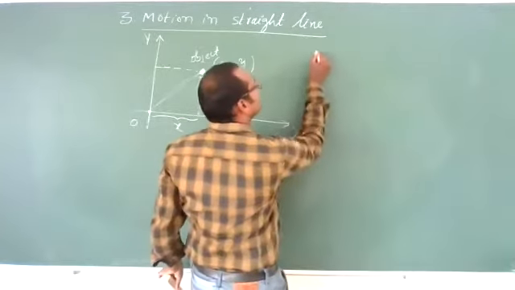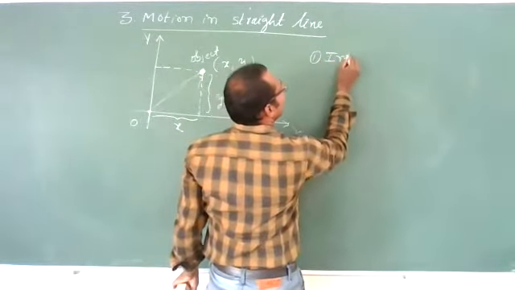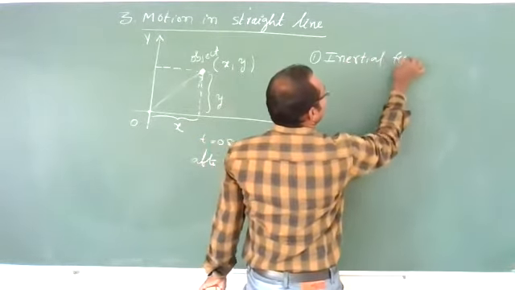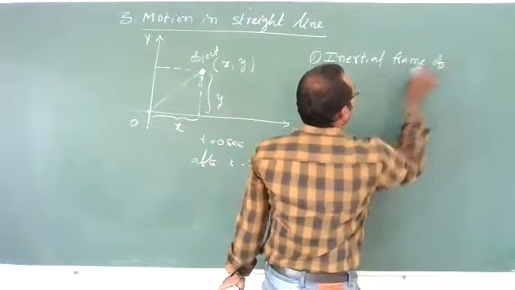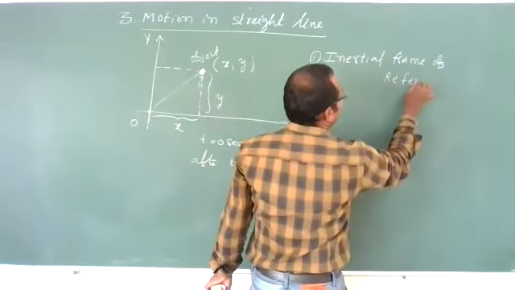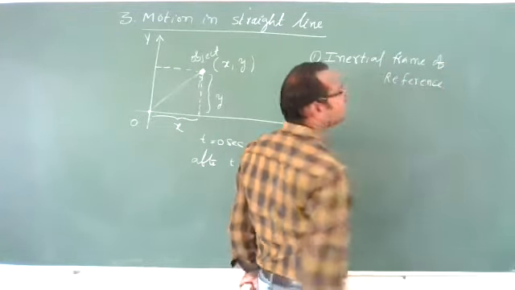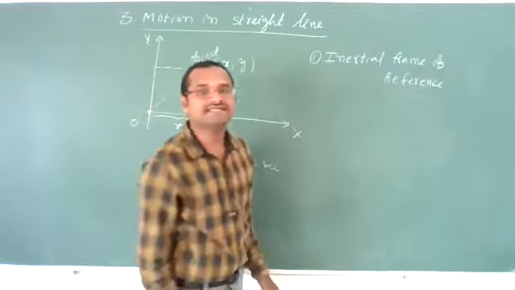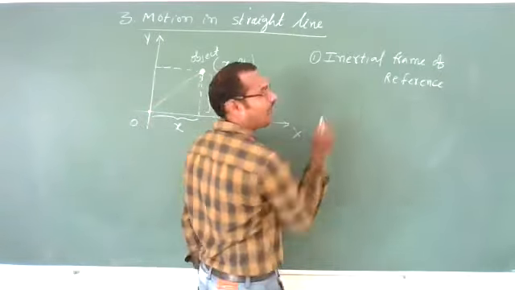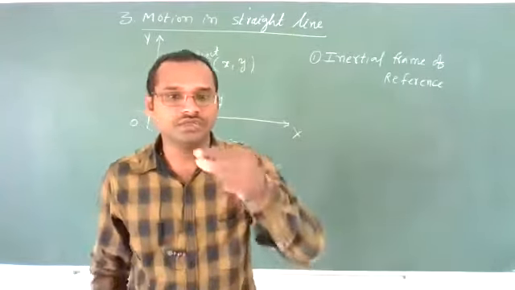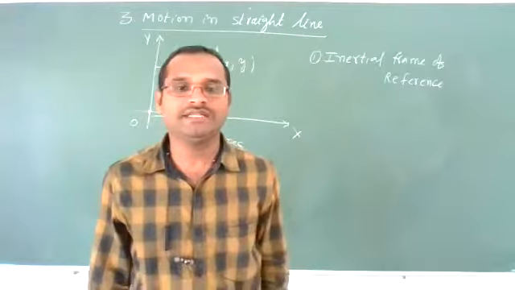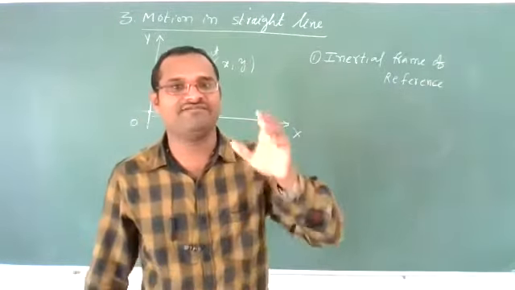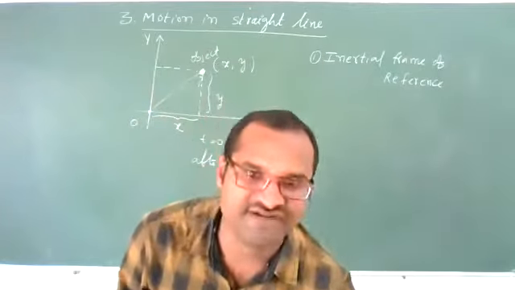The first one is inertial frame of reference. What is the meaning of inertial frame of reference? Any frame you take, if it is in rest position or if it is moving with uniform velocity, then that frame of reference is called an inertial frame of reference. Let's see here.